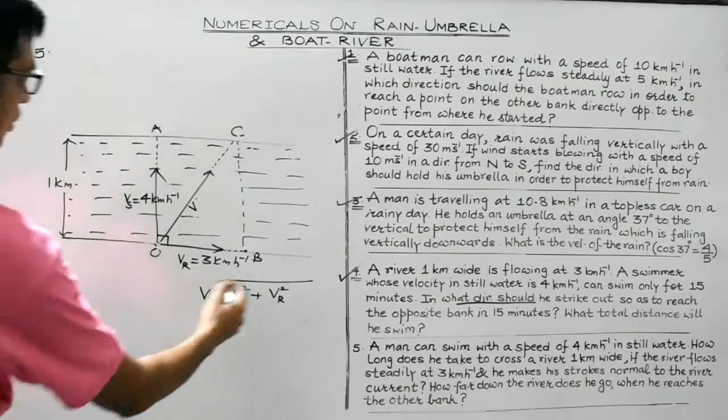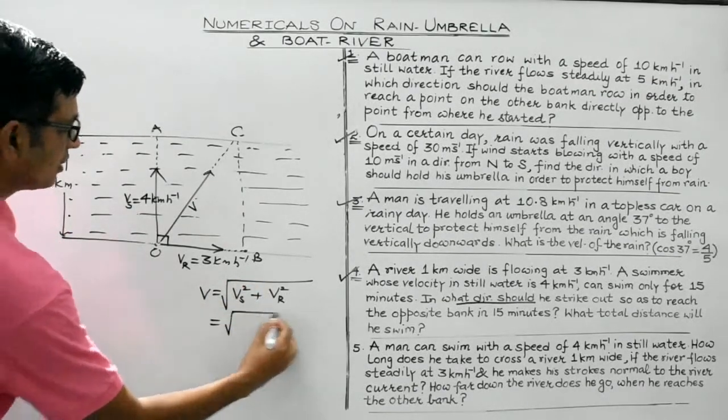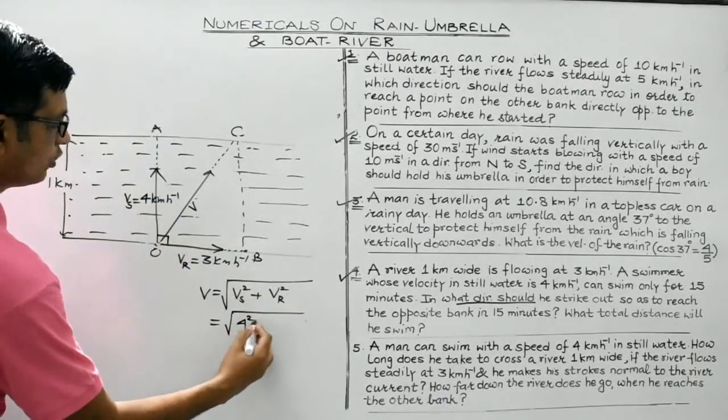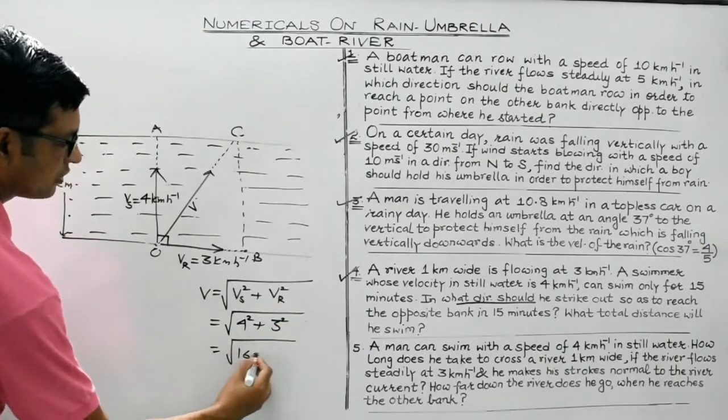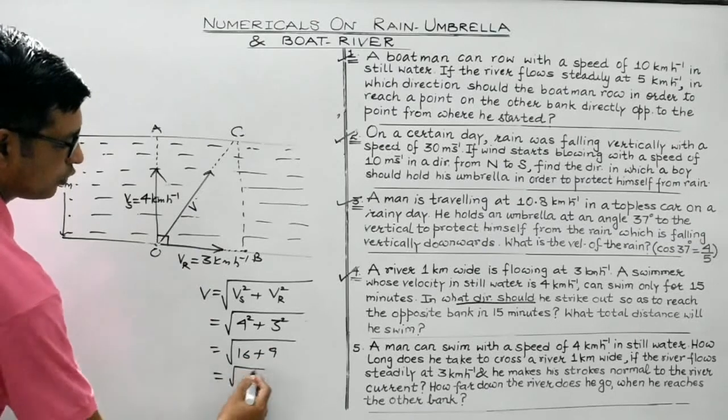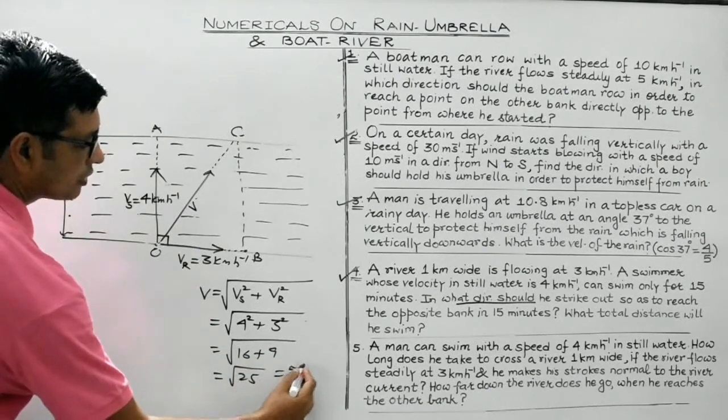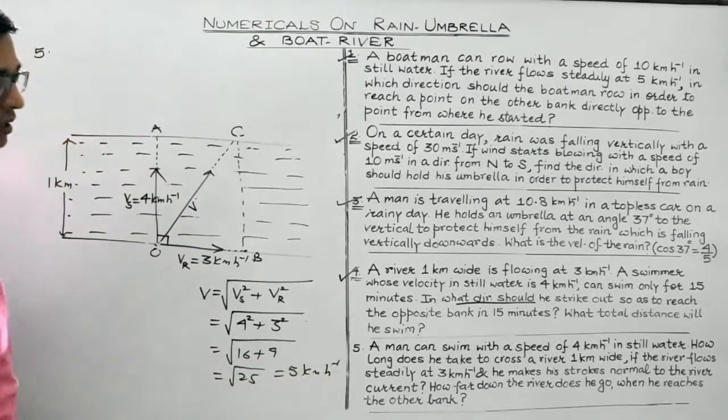So students, let's substitute the values over here. What you get is Vs is 4, VR is 3. So we get square root of 16 plus 9, that would be equal to square root of 25, which will give us 5 km per hour.